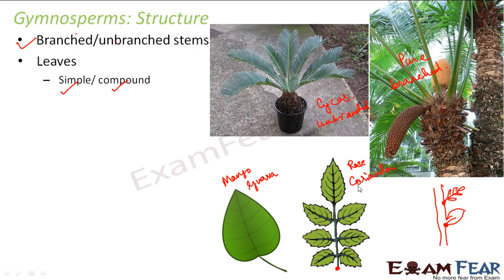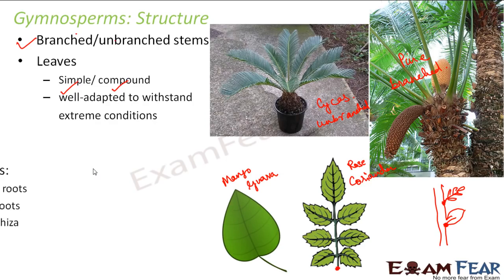Now when I'm talking about the gymnosperms, they can have both. They can have simple leaves, and they can also have compound leaves. The leaves are well adapted to withstand the extreme conditions. As I said, these plants are evergreen plants, so every time they are green, that is because of the leaves. Their leaves and the shape of the leaves are made in such a way that they can adapt to the extreme conditions, so that they can survive in all types of conditions.